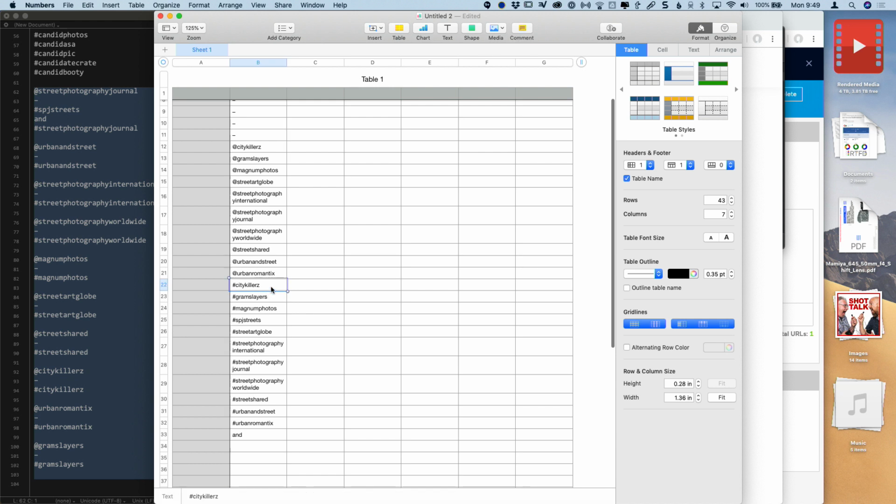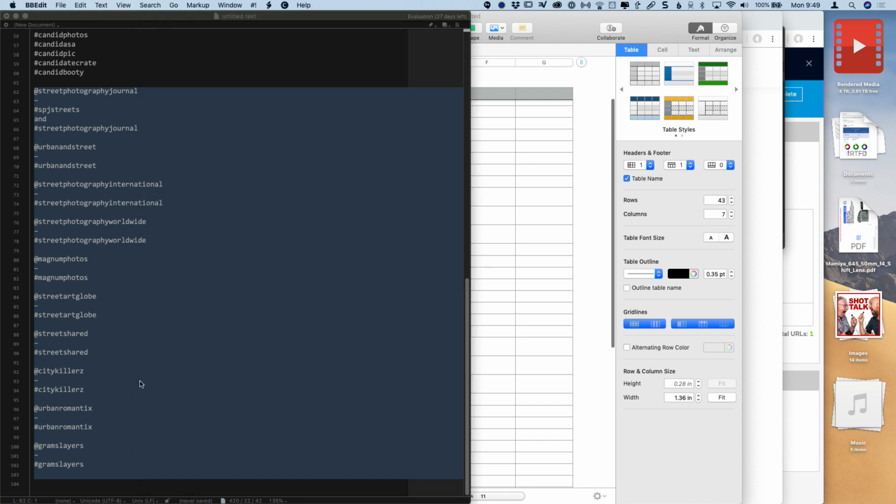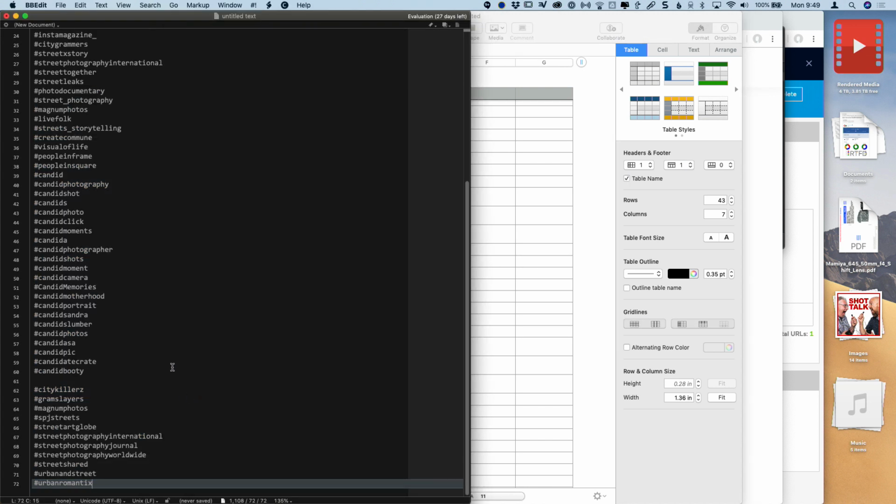Now I only want the hashtag data, so there we go. So I got rid of, see all the ats, all the dashes, the ands, those are all separated. It's the hashtags that I want. Copy that back into here, paste that in, and we're good to go.